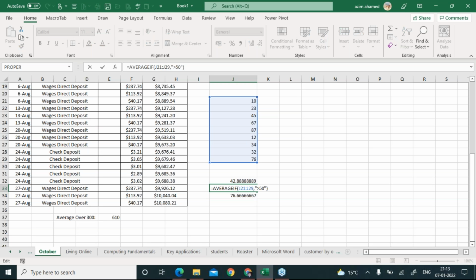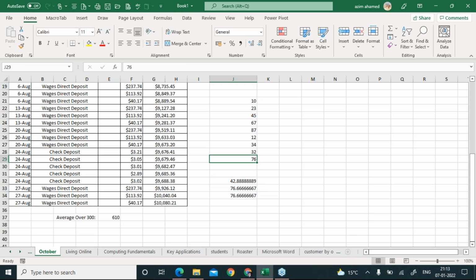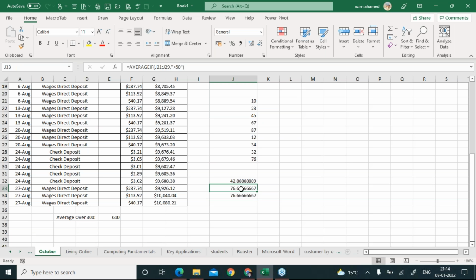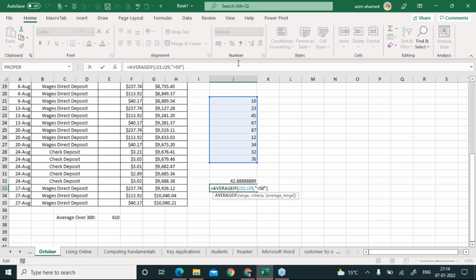The reason I want to tell you guys, see, we have a very small range, so I can easily choose these three numbers. But assume that if you have 1,000 numbers, it's not going to be easy at all to select the values which are more than 50. So that's why this formula comes into existence, and it says, okay, you don't worry, select the range and give me the condition. I'll find the true values, and I'll bring the average of true numbers only here. So that's the way we use this average if function.